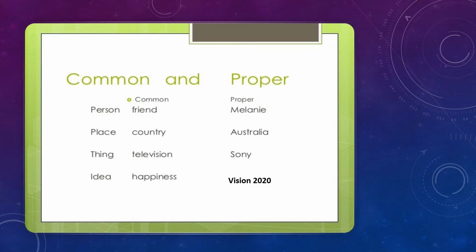Idea: the common noun is happiness. Maybe the specific idea you can talk about is Vision 2020 that was created by our Tun Dr. Mahathir. Basically, it's an abstract idea, but it's actually a specific proper noun.